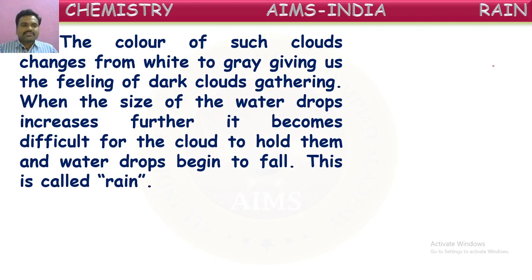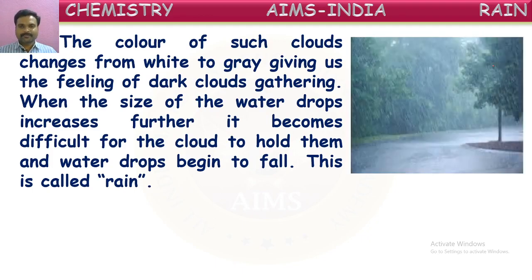When the size of the water droplets increases further, it becomes difficult for the clouds to hold them, and the water droplets begin to fall. This we are calling as raining. Yes, it is given once again here. The droplets become heavier and their color changes to dark. We can see dark clouds before raining, that is why. As the droplets become heavy, the clouds cannot carry them, so they cannot hold them for a longer time. So these droplets will come down one by one. That is nothing but raining, we say. So here nicely it is raining. So this is because of clouds and the condensation of water vapor present in the clouds.